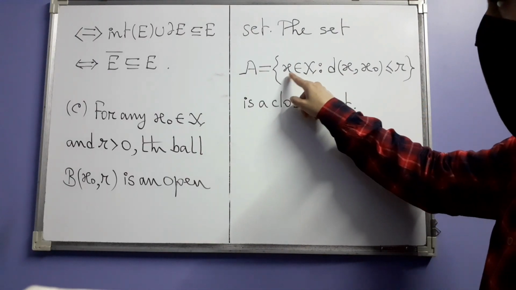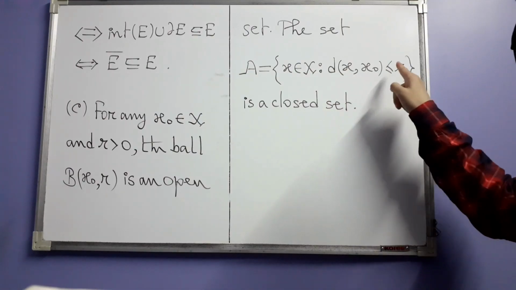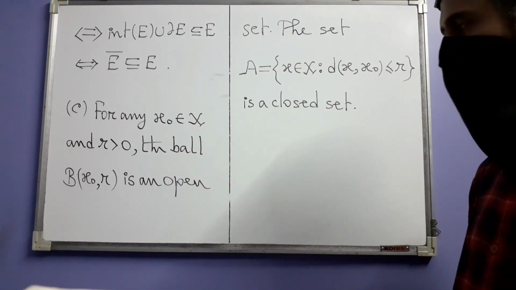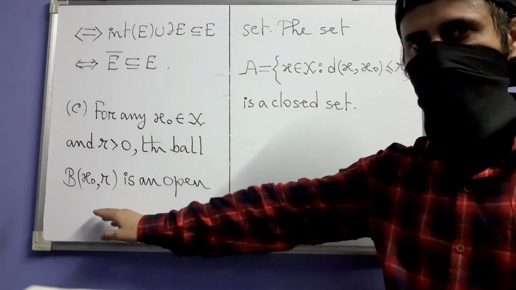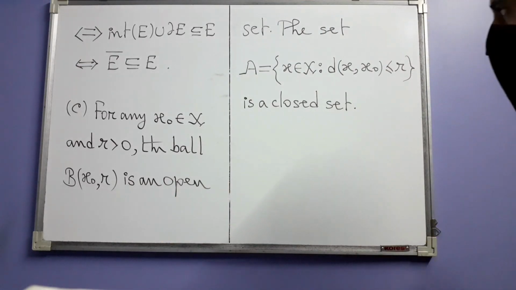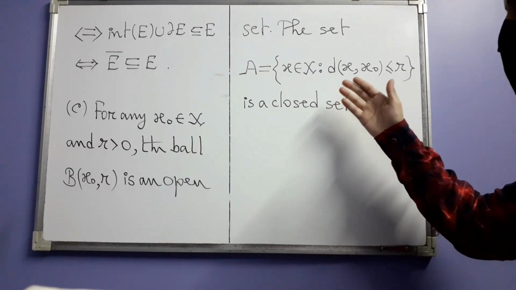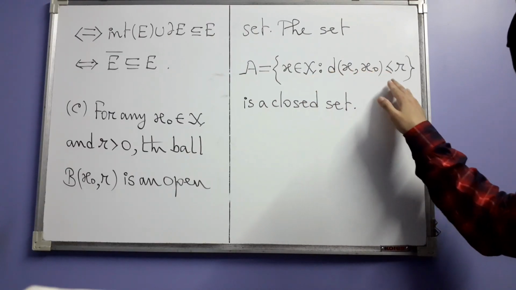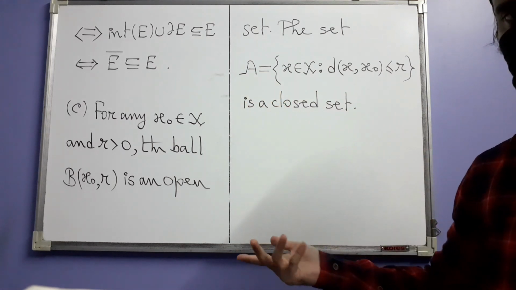It is the set of those points x in X whose distance from x0 is less than or equal to R. There we have those points whose distance from x0 are strictly less than R. And the claim here is that this is a closed set. In the original statement, no name was given to this set, but I have called it A. It will be convenient to write the solution.